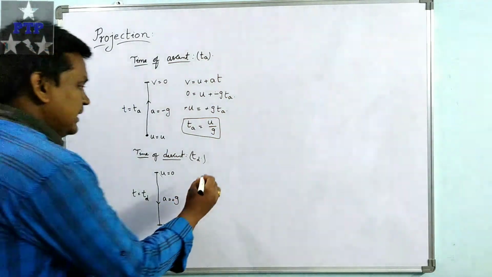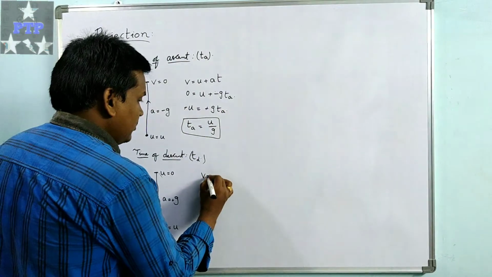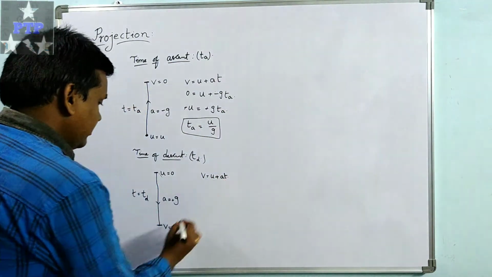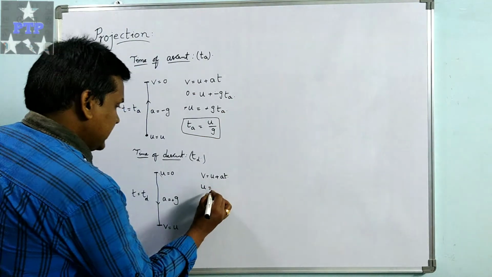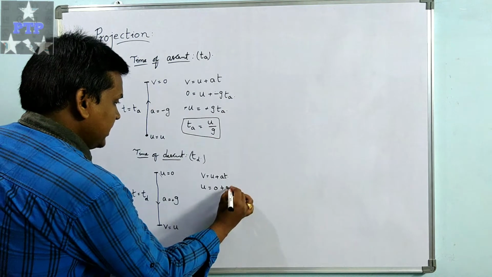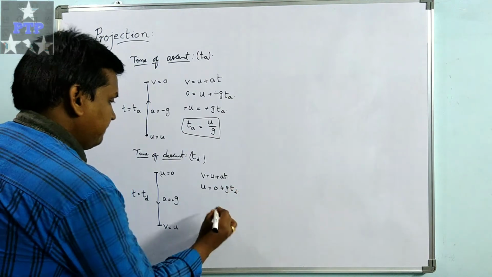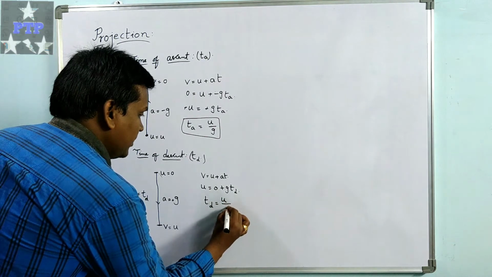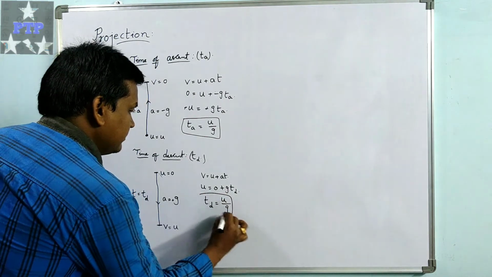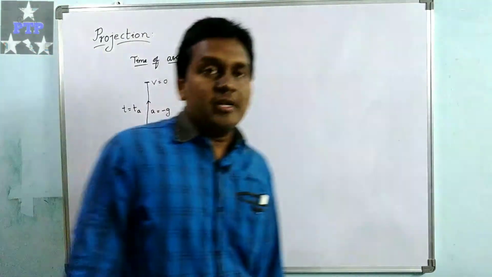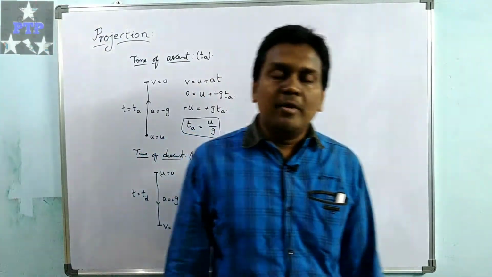Again the same equation, v equal to u plus at: v is u, and u is 0, plus g td. So td equal to u upon g again.